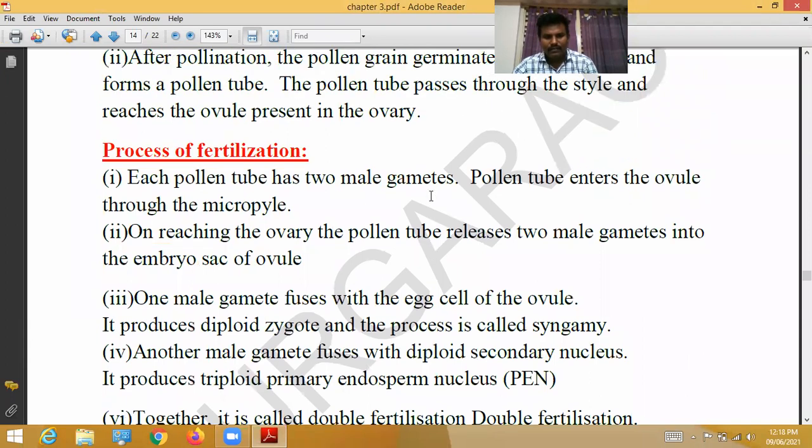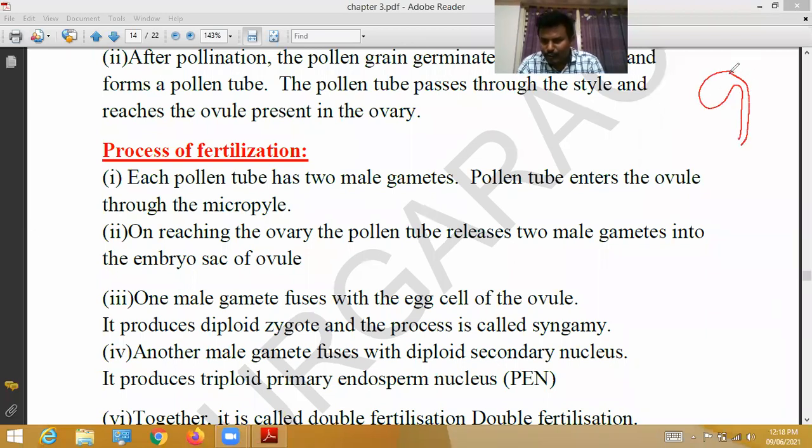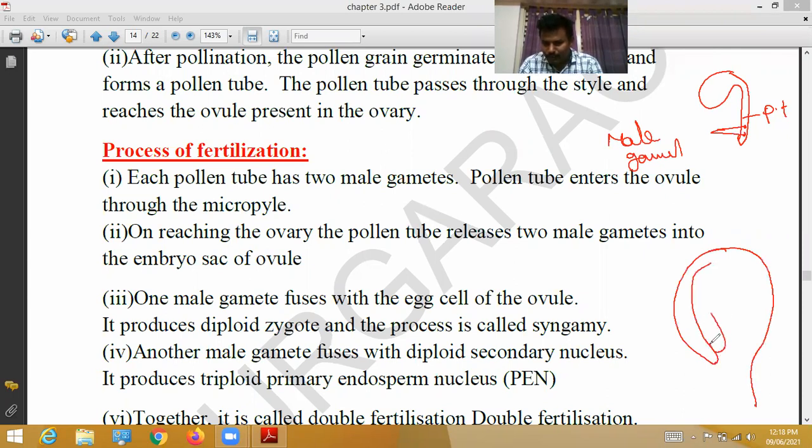Process of fertilization. Each pollen tube has 2 male gametes. The pollen tube consists of 2 male gametes. So inside the ovule, which is called the ovule, what will be there? The embryo sac will be there.